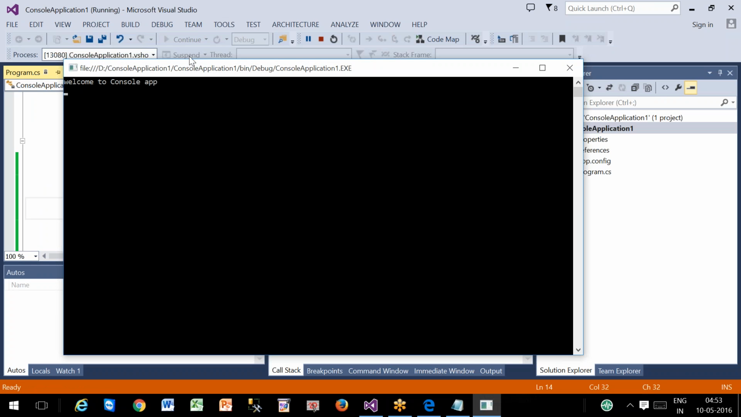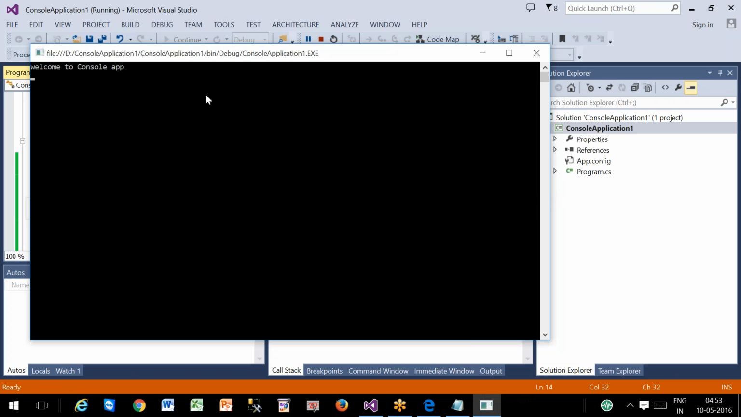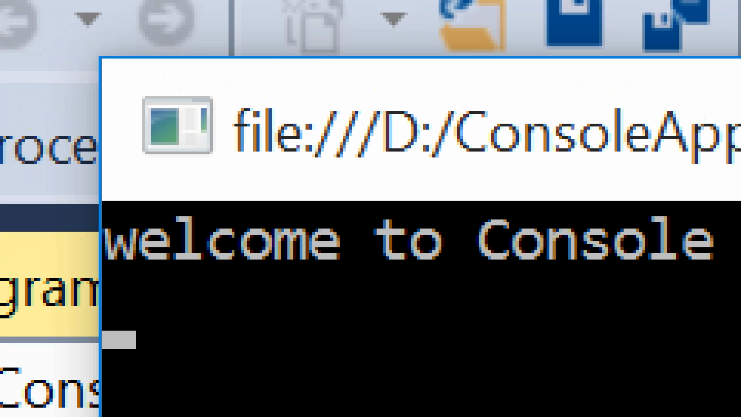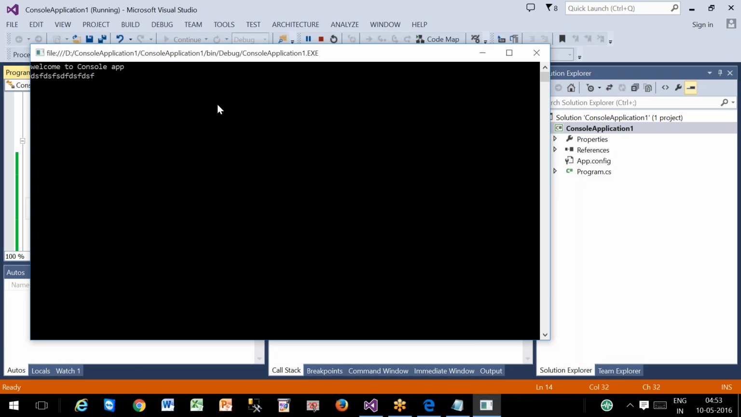Right, compilation and execution. Now you can see your output is coming in one window. That window is called console window. You can see here I am entering some input and it is displaying some output.